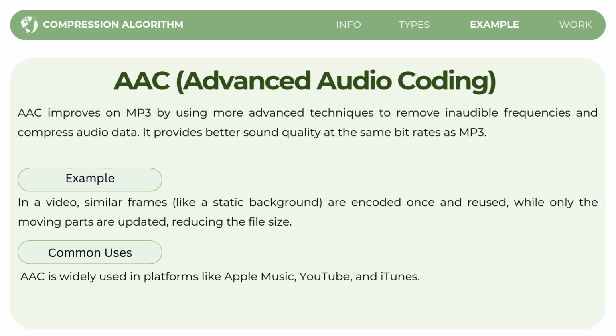Its common use is that it is used widely in streaming platforms and music services such as Apple Music, YouTube, and iTunes. So in short, AAC is an improved audio format that delivers better sound quality while keeping file size small, making it ideal for streaming and digital music platforms.